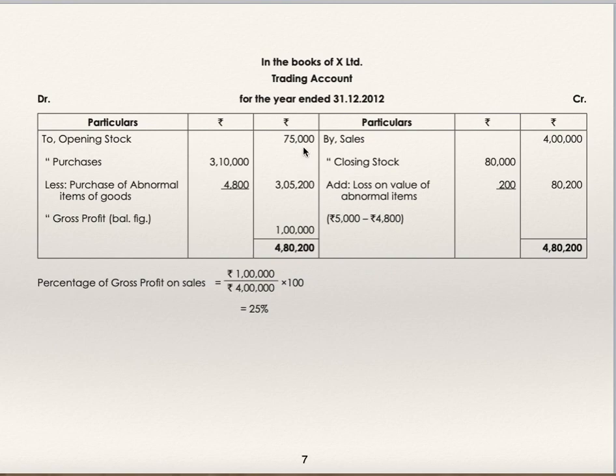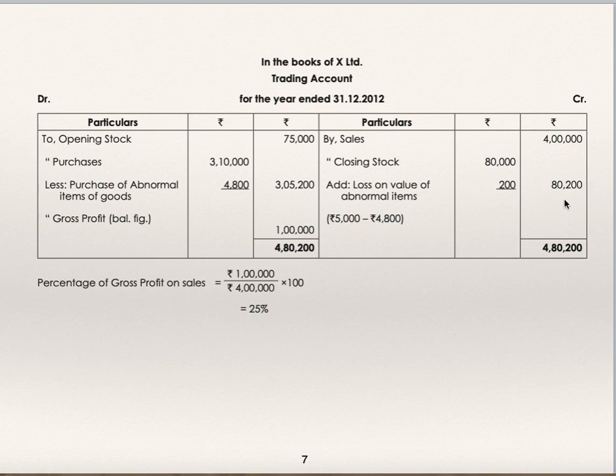Now this abnormal item must have come from purchases. Considering FIFO, whatever is opening stock must have been sold. So this abnormal item is from purchases. So deduct from purchases also. So you will get gross profit as the balancing figure. This is the normal gross profit. Find out the gross profit ratio. Gross profit divided by sales into 100. 1 lakh divided by 4 lakhs into 100, gross profit ratio is 25%.